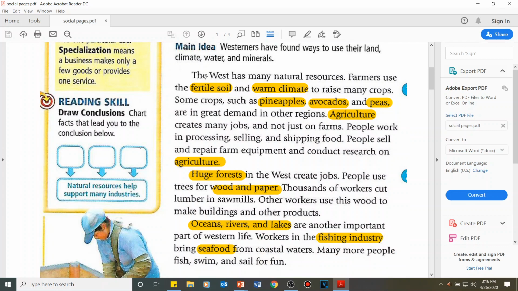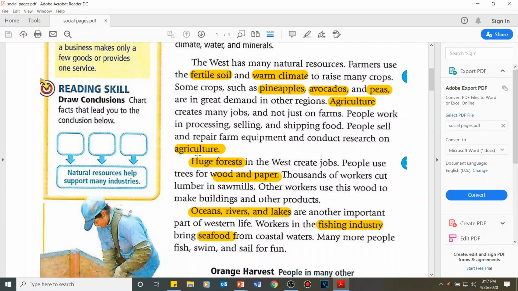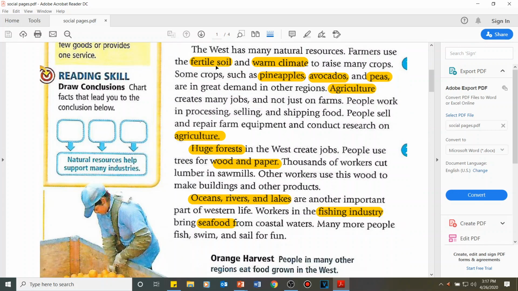So let's read the first paragraph. The West has many natural resources. Farmers use the fertile soil and warm climate to raise many crops. Some crops, such as pineapples, avocados, and peas, are in great demand in other regions. Agriculture creates many jobs, and not just on farms. When we're talking about agriculture, this is the business of farming. People work in processing, selling, and shipping food. People sell and repair farm equipment and conduct research on agriculture. I'm going to summarize this later on. So here in the first paragraph, the main topic is the fertile soil and the warm climate.